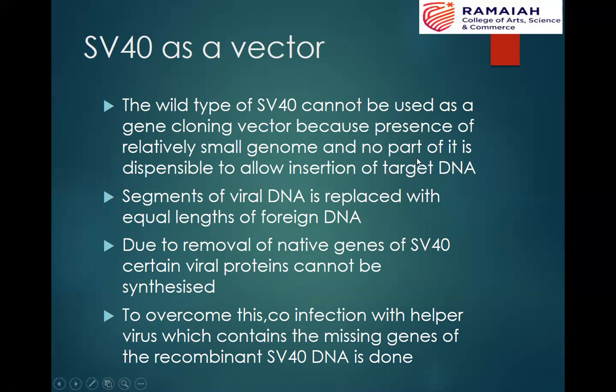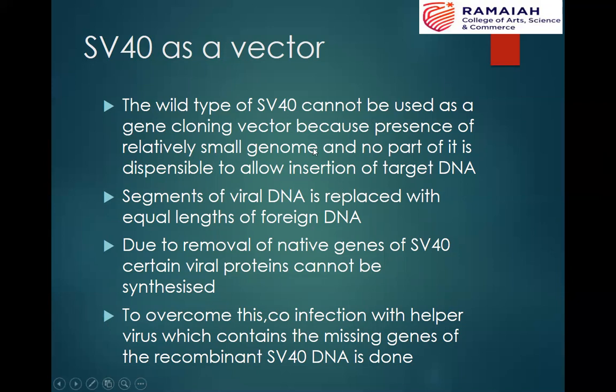When you try to insert your target DNA into the genome, a few of the genes are likely to be replaced by your target DNA. When such genes are replaced by target DNA, the proteins encoded by the replaced genes cannot be synthesized.